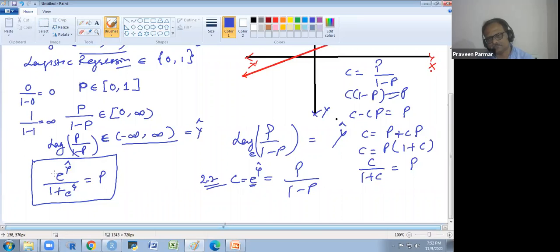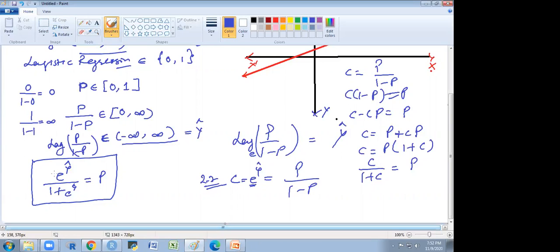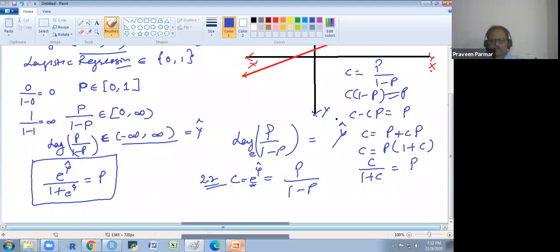Yes. So instead of y cap, I get the p values for each observation. What is the probability of that particular value?